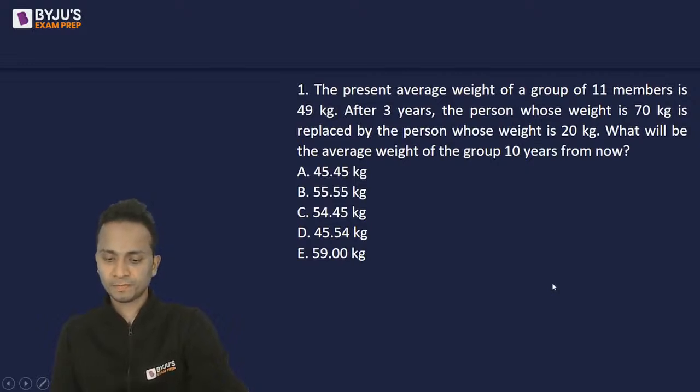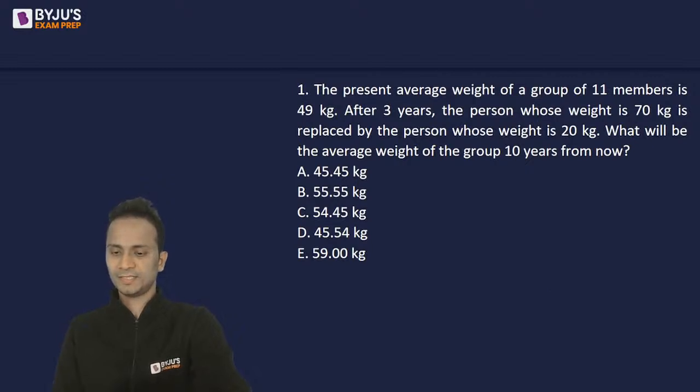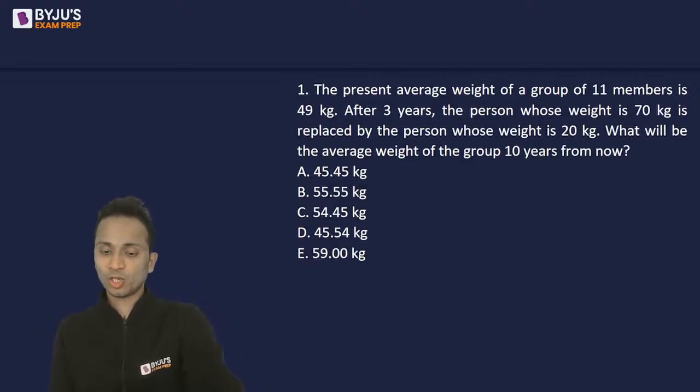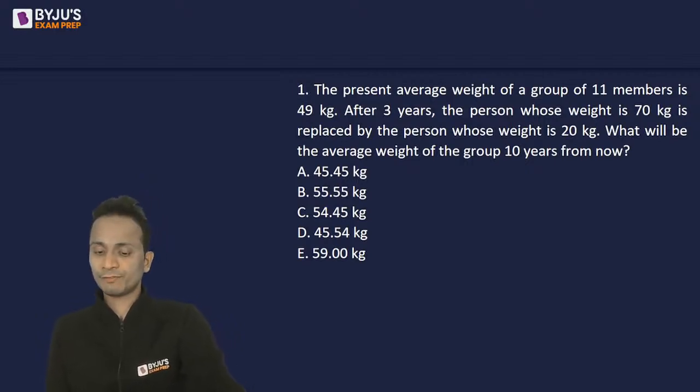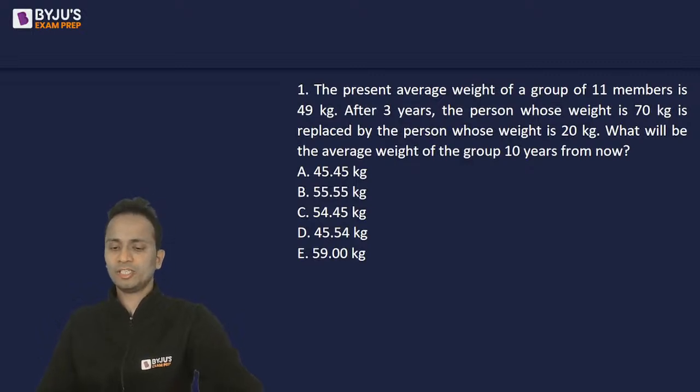All right. The options are in decimals. So yes, some of the options are close, like 45 point something, there are two options like that. One of the options is 54 point something, and one of the options is 55 point something. So probably you might have to go for complete actual calculations.